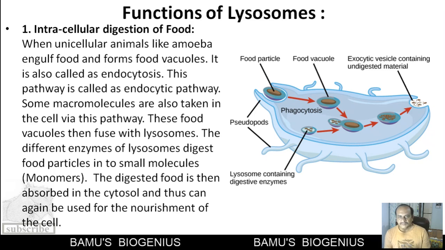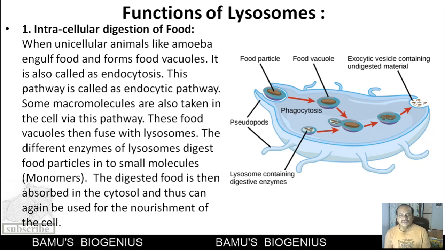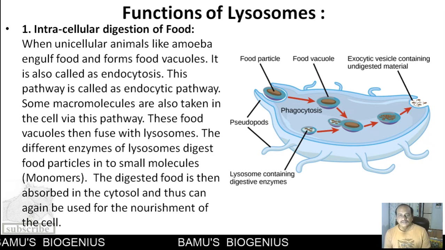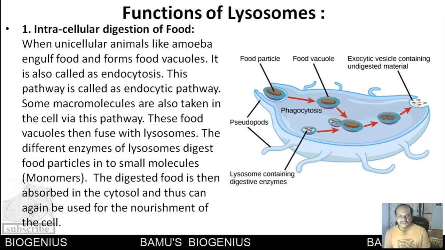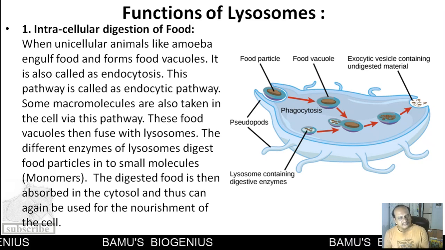This kind of food particle digestion is called phagocytosis or intracellular digestion, because food is taken inside the cell and then it is digested. That's why it is called intracellular digestion. And these lysosomal vesicles help in digestion of such food vacuoles.